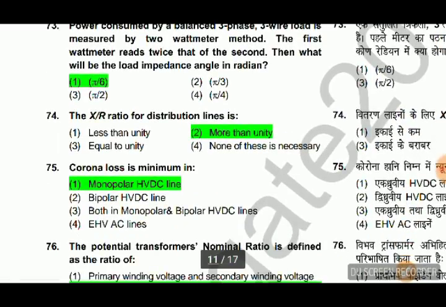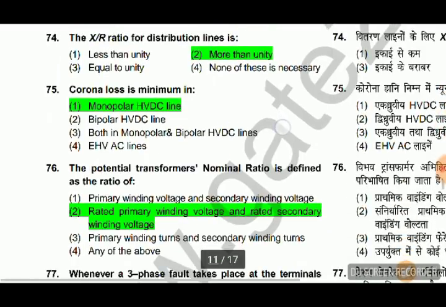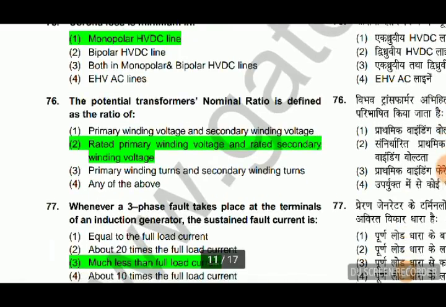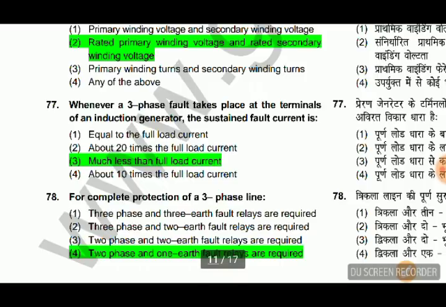So option A. The X by R ratio for distribution line is more than unit, because in distribution line the X should be minimum for the maximum power transfer because the power transfer capacity formula है P equal to EV by X sin delta. So X should be less. So that's a more than unit. Corona loss is minimum in monopolar HVDC line. Then the potential transformer nominal ratio is defined as the ratio of rated primary winding voltage and rated secondary winding voltage. Whenever a 3-phase fault takes place at the terminals of an induction generator, the sustained fault current is much less than the full load current.